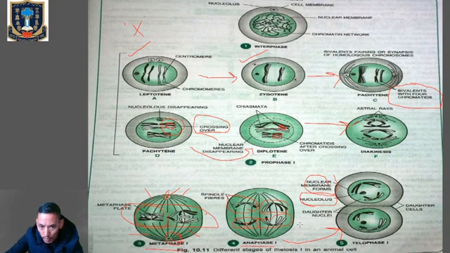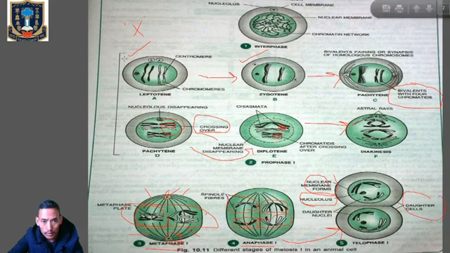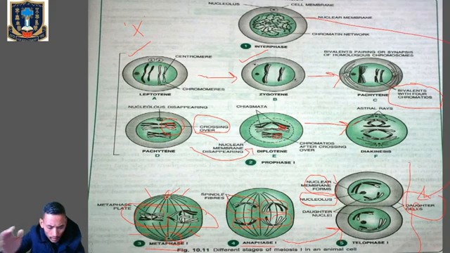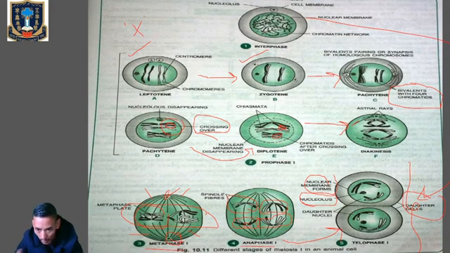So at the telophase 1, once these homologous chromosomes reach their respective poles, there will be reformation of nuclear membrane, and there will be reappearance of nucleolus, and it will be followed by the division of cytoplasm, which is called cytokinesis, and there will be formation of two daughter cells, which are also called diad cells. And you can see the daughter cells. So from one mother cell, there will be formation of two daughter cells at the end of meiosis 1. Clear? Is it clear? So we have finished the meiosis 1.